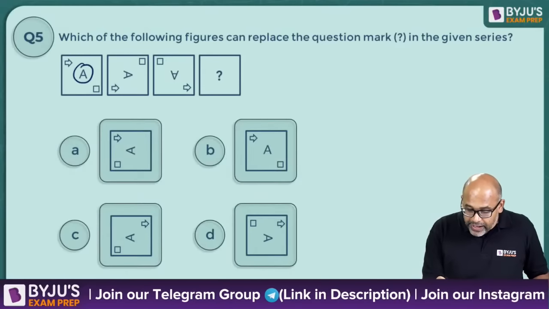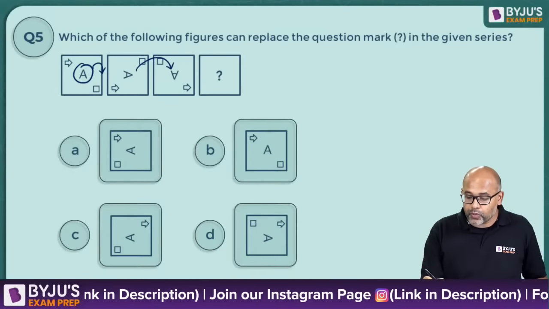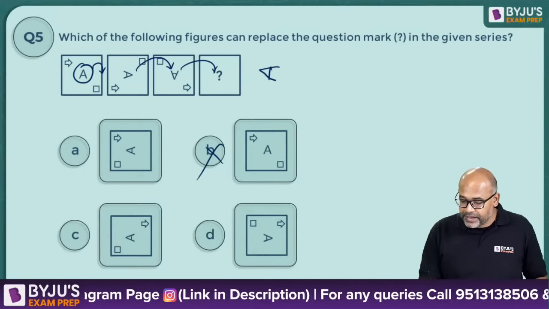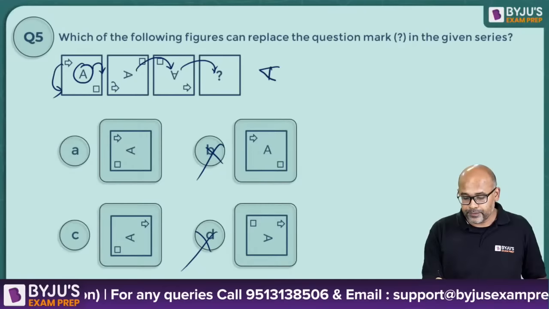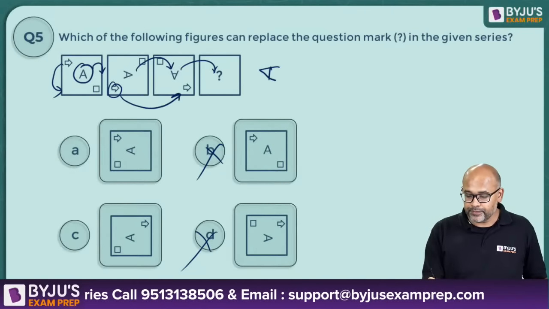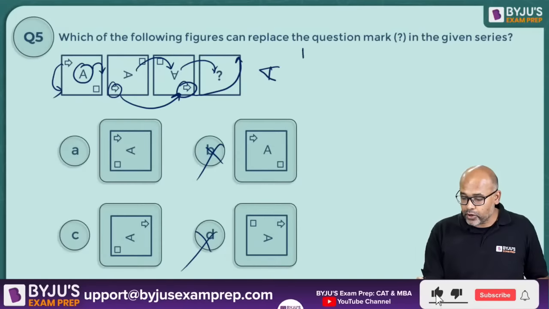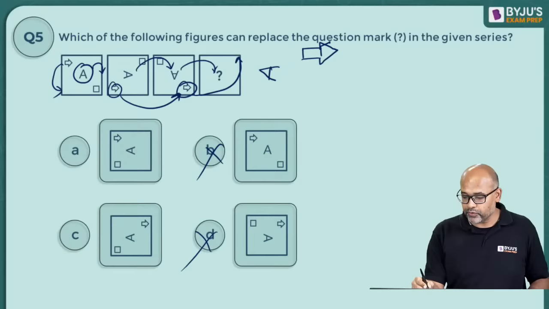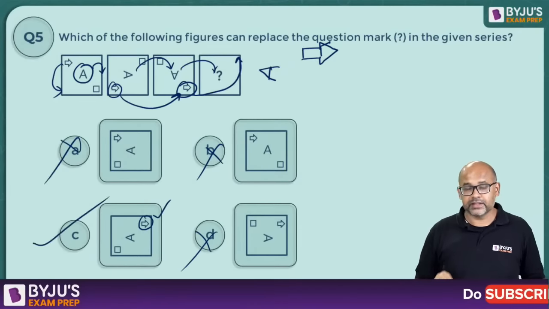Anyway, so A has been turned clockwise, then another clockwise, then another clockwise, it will become this. So clearly B and D are gone. Then if you notice, this is coming here, then this is coming here, then this should come here, which means the arrow should be on the top. So this is correct, this is wrong. So the correct answer is option C.